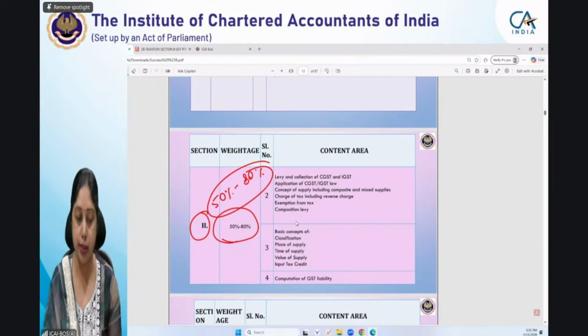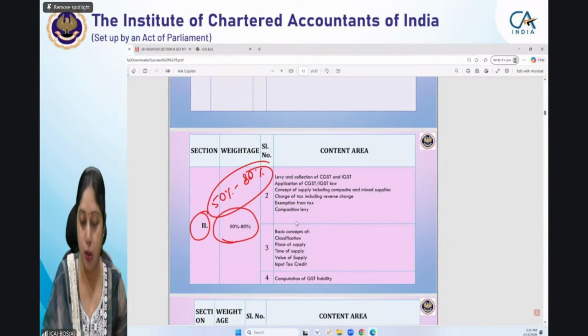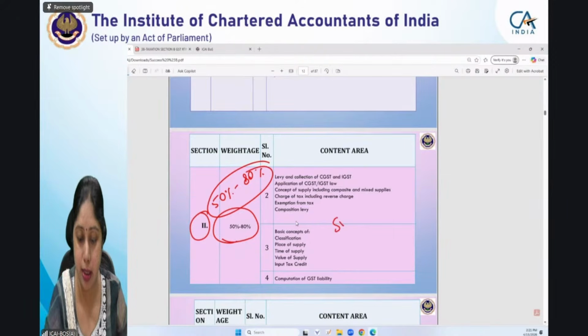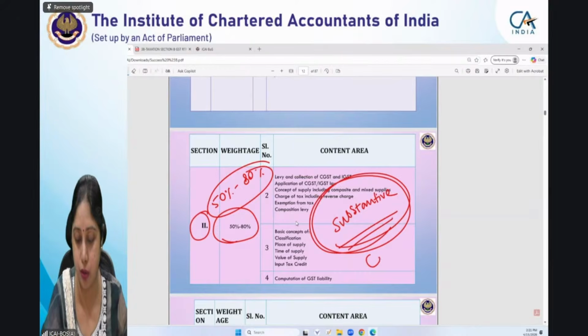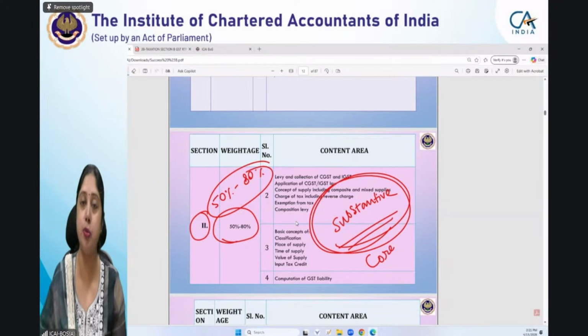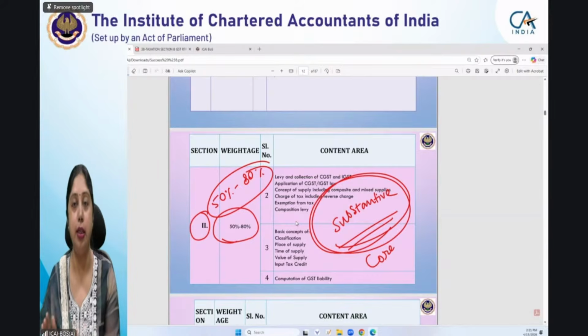What does this section consist of? This section consists of the core provisions, the substantive provisions of GST. Now, when I say substantive provisions, that means the entire law of GST revolves around these provisions. So these are the core provisions of GST. And once you know these provisions, you can attempt any kind of GST decision. You can take GST decisions based on them.